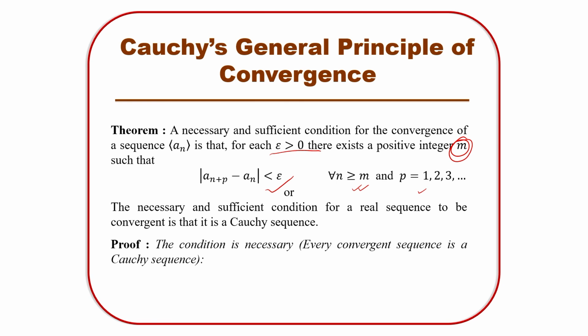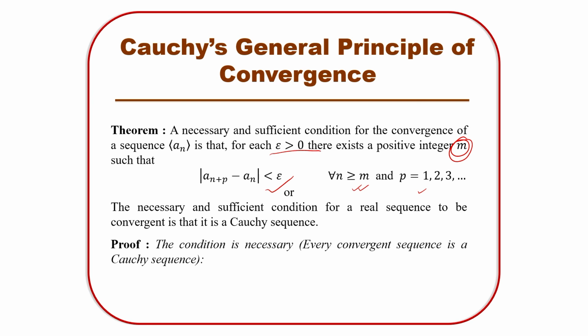Or in other words, we call it the necessary and sufficient condition for a real sequence to be convergent is that it is a Cauchy sequence. So, if you have a Cauchy sequence, it is a converging sequence. If you have a converging sequence, it is a Cauchy sequence. That is what we have as a necessary and sufficient condition.